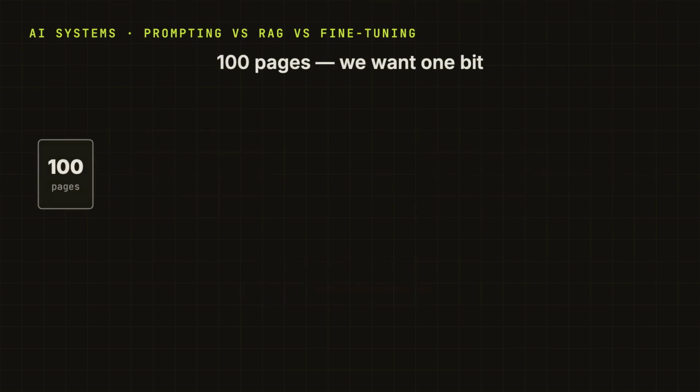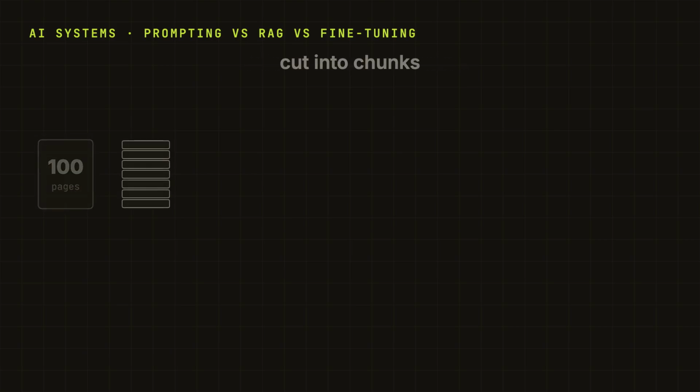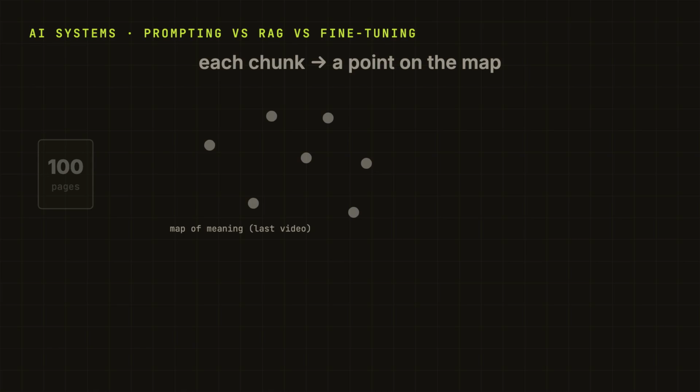So, 100 pages, and we only want the one relevant bit. And this is exactly the last video put to work. We take all those documents and cut them into small pieces. Each piece is called a chunk. And using embeddings, one common way to do it, we turn every chunk into a point on that map of meaning.